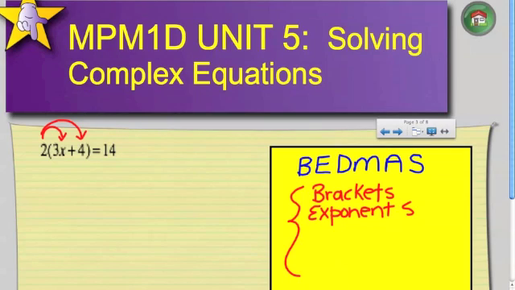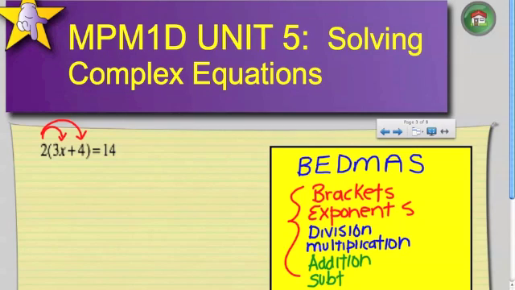So brackets, exponents, then we have division, multiplication, and finally we have addition and subtraction. So those are my BEDMAS rules, which I'm going to apply to this particular question.